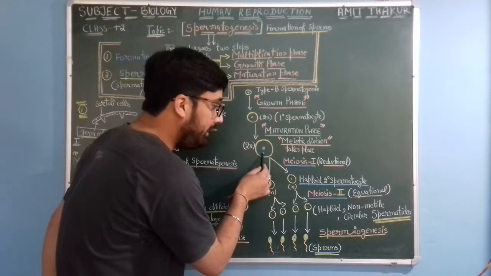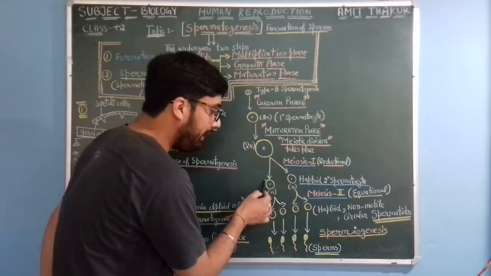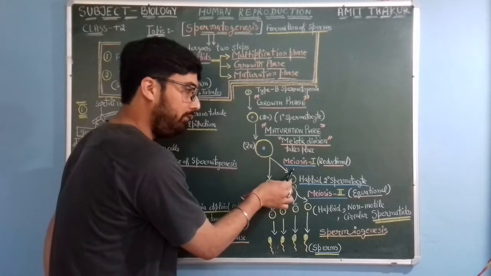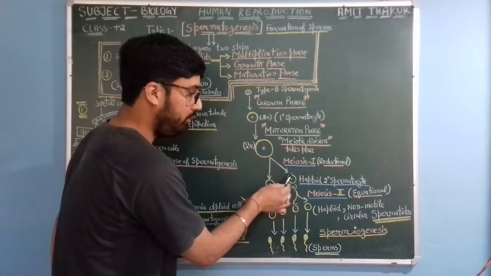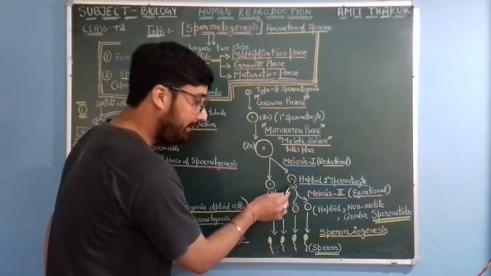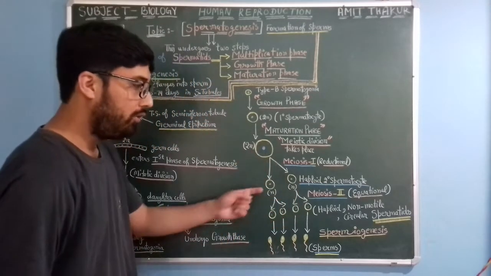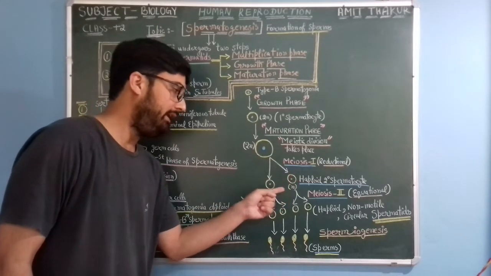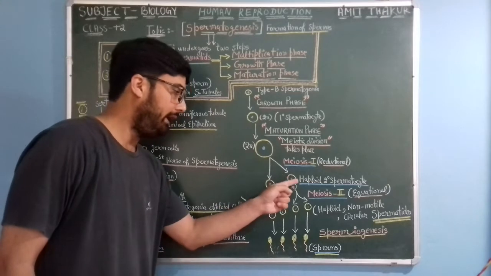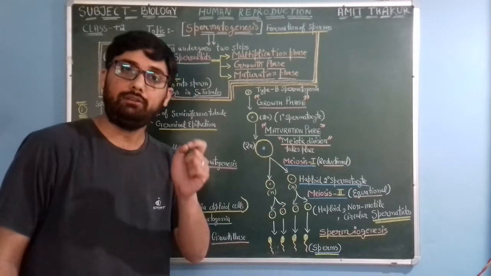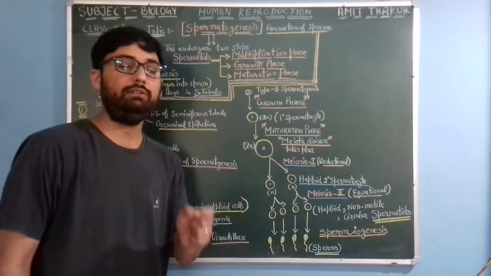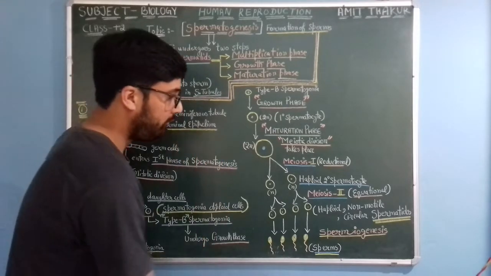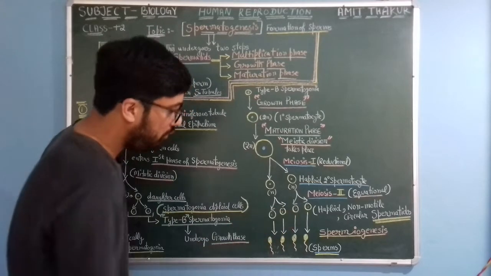This is the primary spermatocyte, and after the reductional division this would become haploid secondary spermatocytes. After becoming haploid secondary spermatocytes, these now would undergo meiosis 2. And meiosis 2 is equational division, like mitotic division.